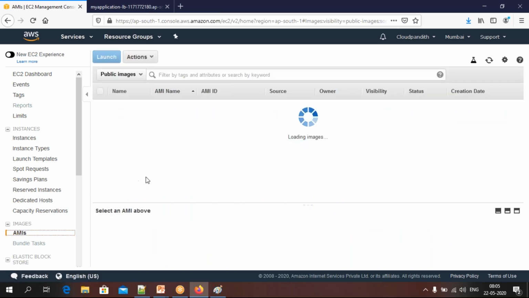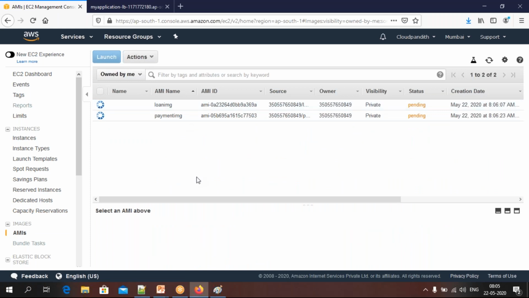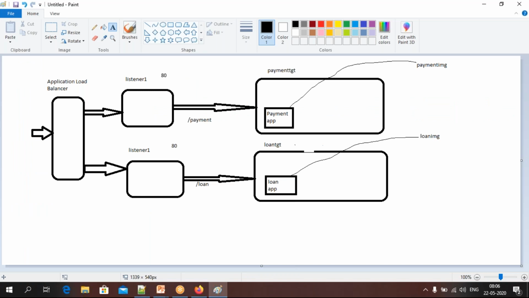Now come to AMIs. These are the images owned by me. See, these are the two images owned by me. It is still pending. It is creating the image out of it. Remember, it is creating the image now.